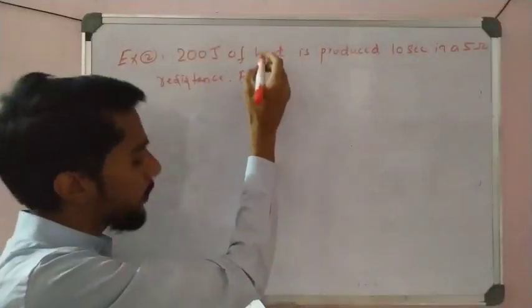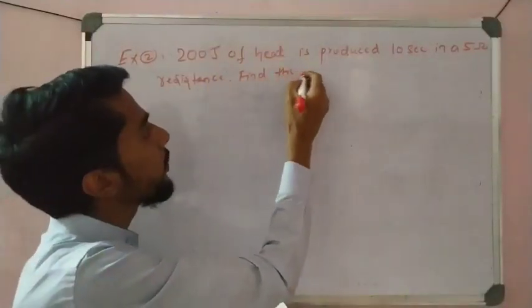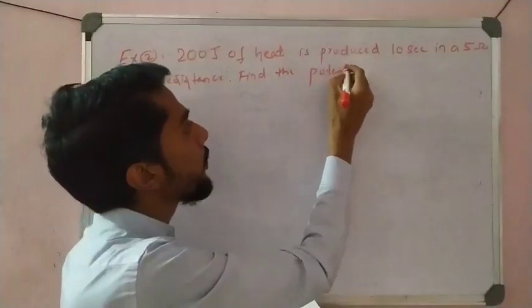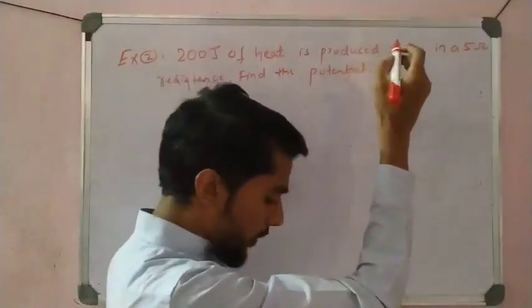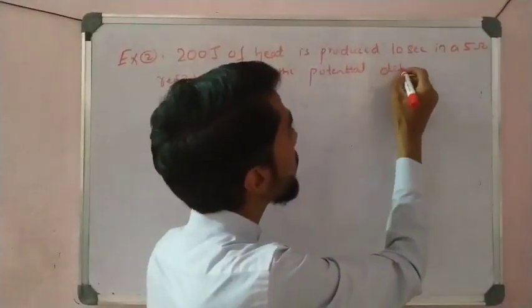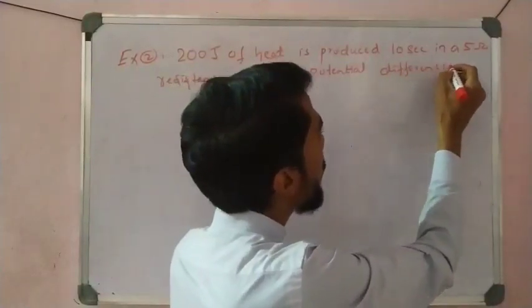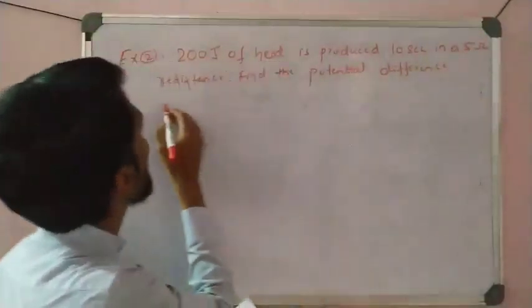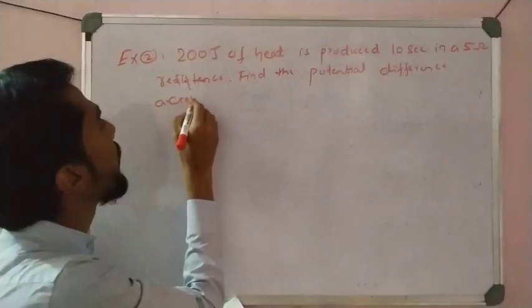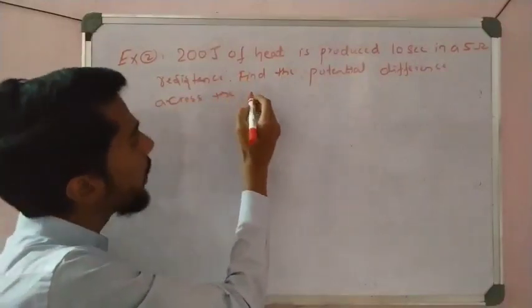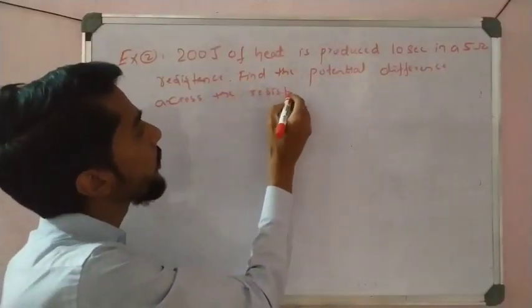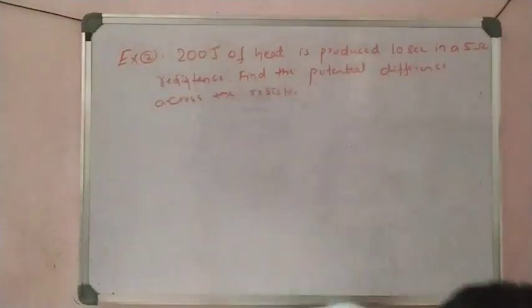Find the potential difference across the resistor, right students? So again a simple one.